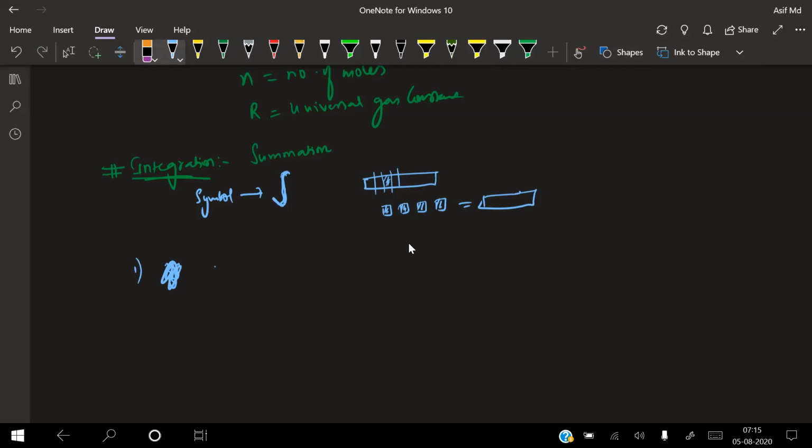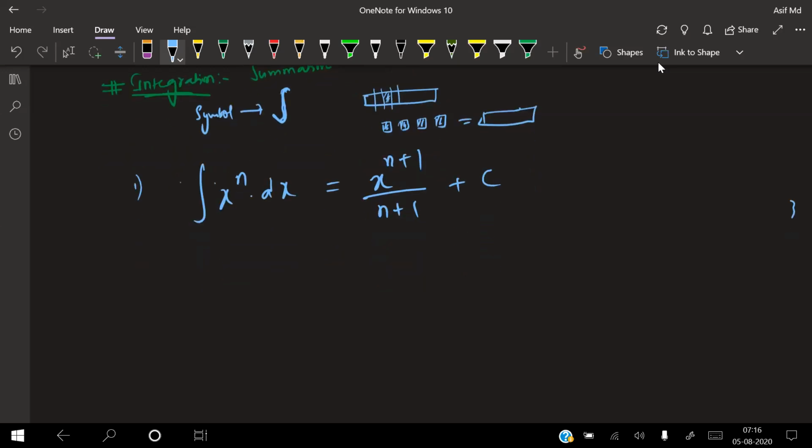See the first formula, beta. Integral of x to the power of n into dx is equal to x to the power n plus 1 divided by n plus 1 plus some constant c. This is the first formula you need to remember in this one. Example, integral of x to the power of 2 into dx will be equal to how much, beta? x to the power 2 plus 1 by 2 plus 1, that is x cube by 3.